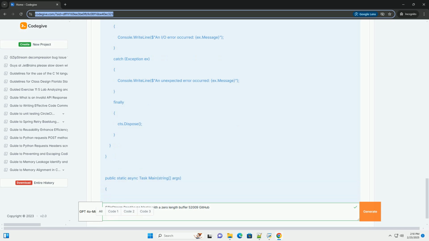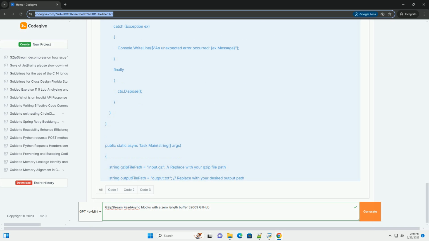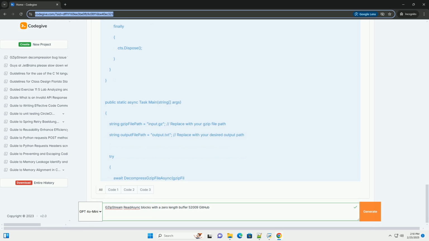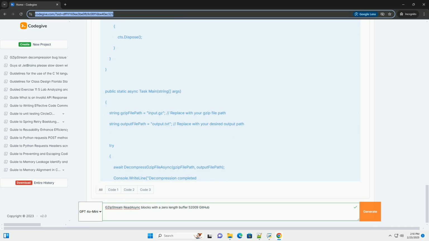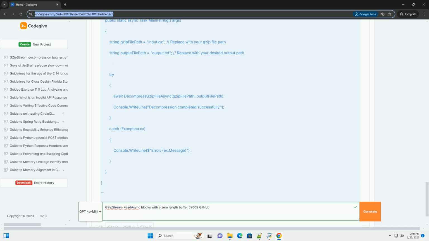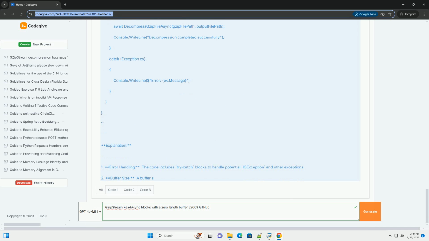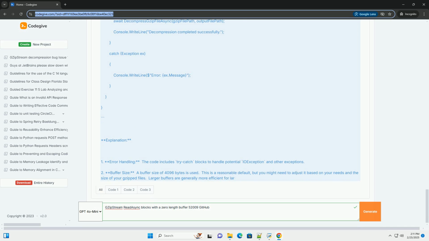Buffers: ReadAsync uses a buffer to store the data read from the stream. The buffer size significantly impacts performance. Too small, and you'll have many read operations; too large, and you waste memory. Cancellation: asynchronous operations can be cancelled using a cancellation token. Exception handling: always wrap ReadAsync calls in try-catch blocks to handle potential exceptions, like IOException.